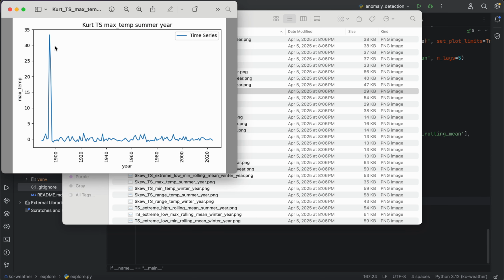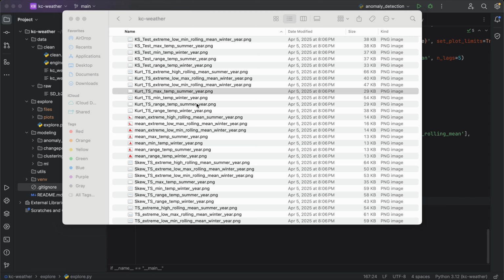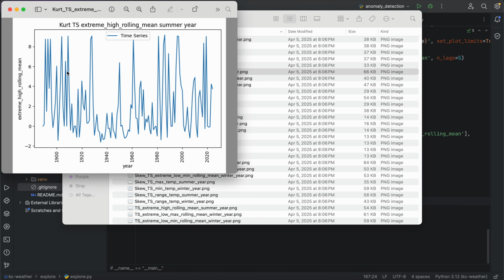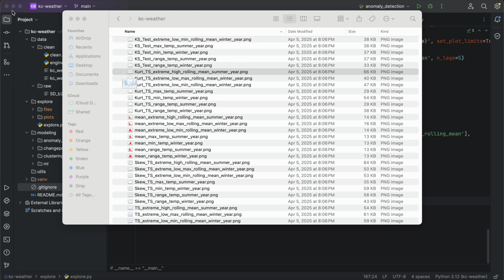So obviously there's a huge outlier here. I'm not sure what happened there, but that kind of obviates a lot of the other patterns. Yeah, so this is extreme highs. So this deals with, I think I set temperatures above like 95 degrees, and this looks at the rolling mean of that in the summer. So this would roughly correspond to periods of sustained high temperature. Again, it's really hard to discern a pattern from the eyeball test here.